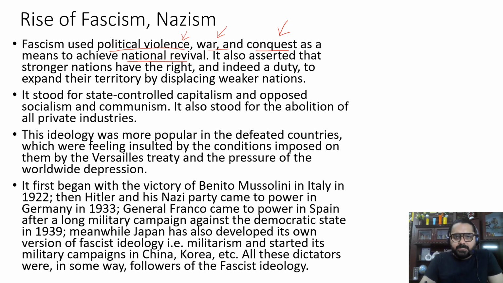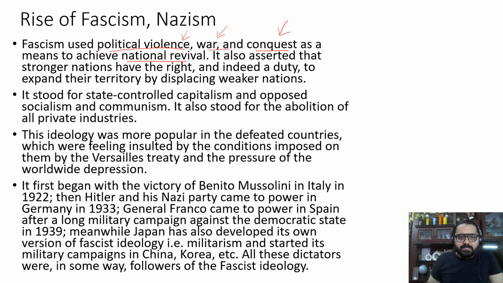They also asserted that stronger nations have the right, and indeed a duty, to expand their territories by displacing weaker sections. So it is the belief of these fascist countries that it is the stronger nations that always have the right to conquer the weaker nations. That means, according to them, a nation is a stronger nation only when it is conquering the weaker nations.